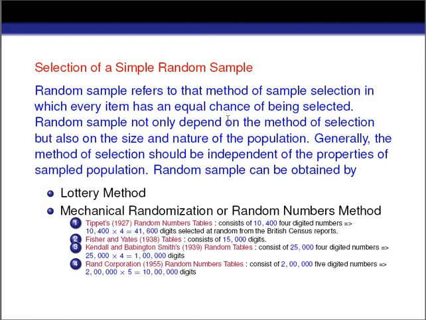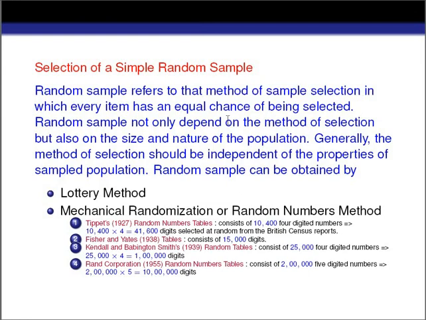A random sample not only depends on the method of selection but also on the size and nature of the population. Generally, the method of selection should be independent of the properties of the sample population. A random sample can be obtained by the lottery method. That means with the help of a lottery we can choose the sample randomly. Then mechanical randomization or random number tables are there. With the help of the random number tables we can choose the units from the population to our sample. So this will follow the process of randomness.